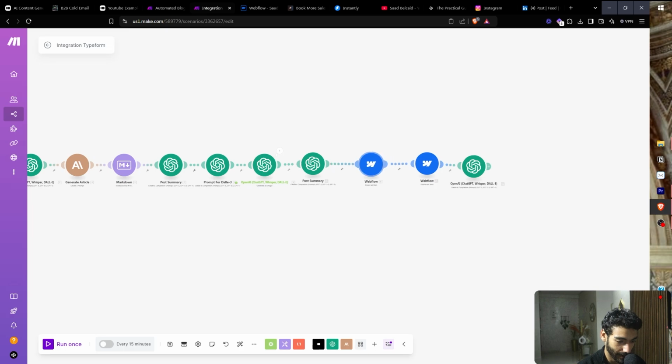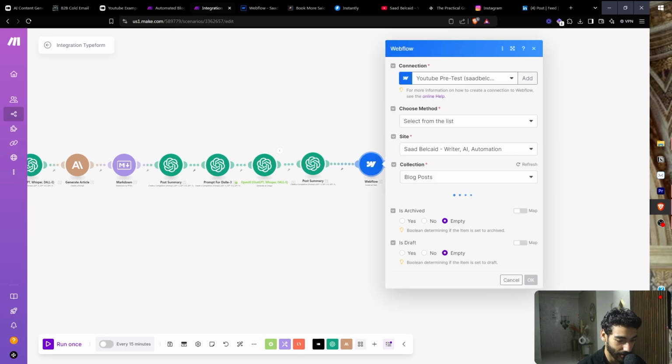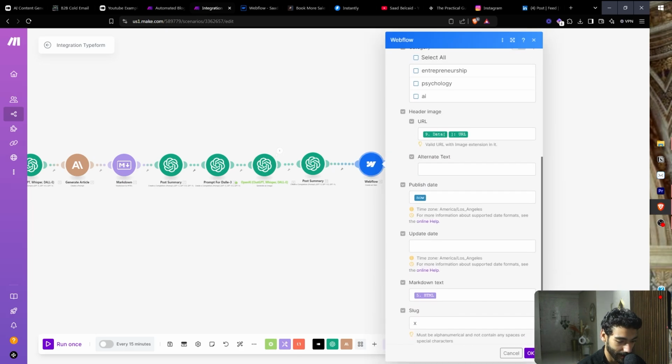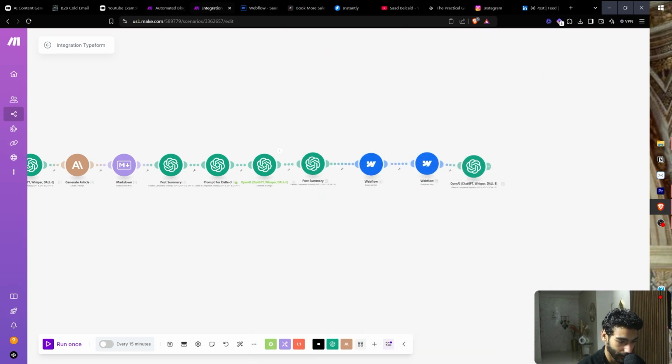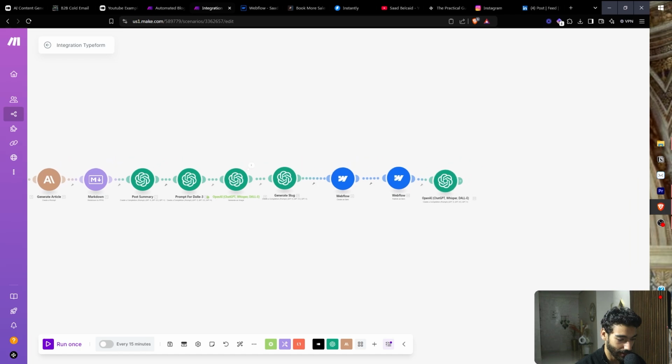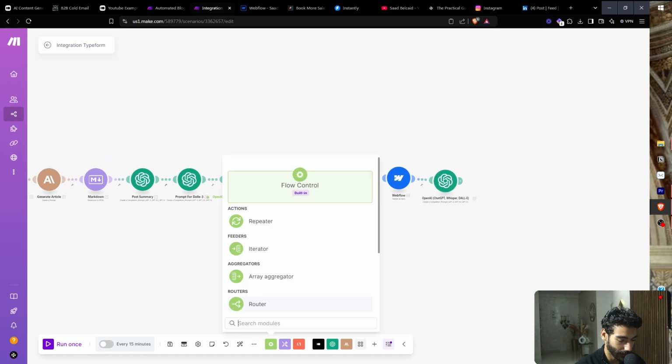Webflow, creating a CMS. And then what we're going to do now is just going to map the things that we have here. So the slug is going to be this one. And then we're going to name this generate slug. Click OK. And then we add in the image. And now what we want is we need a router.